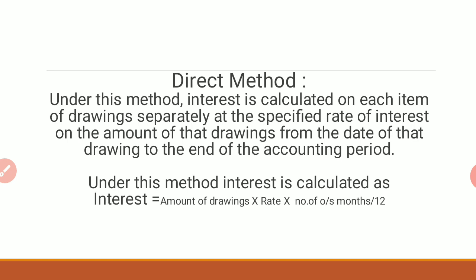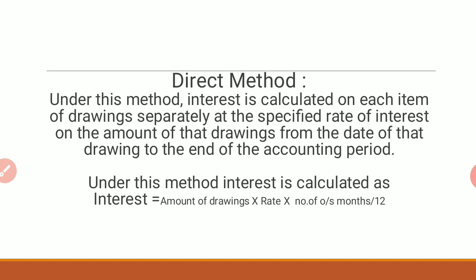Now what do you mean by this? Under the direct method, they will give that a partner has withdrawn some amount. For example, imagine there are two partners, A and B. Now B has withdrawn 5,000 rupees in the month of July in the year 2018. The interest has to be charged for that particular amount.